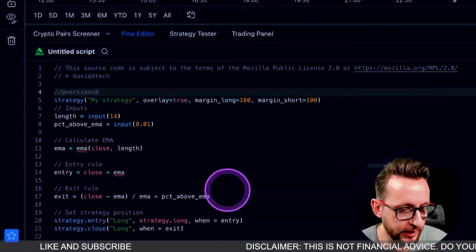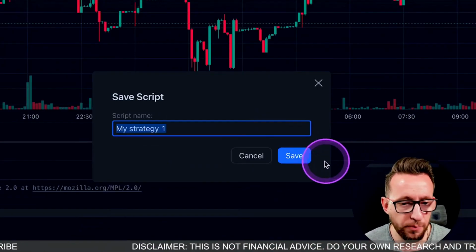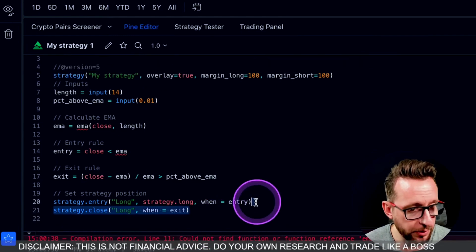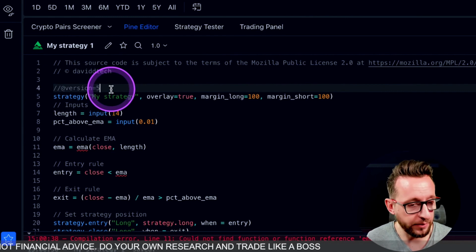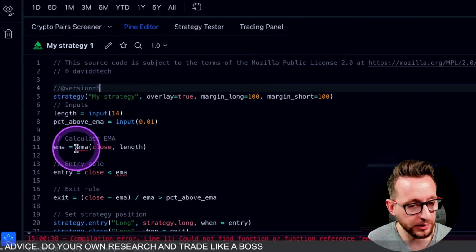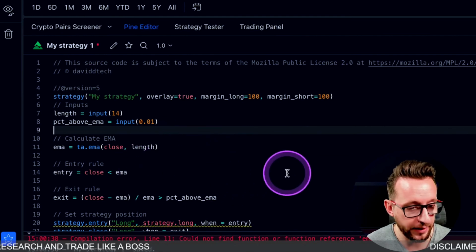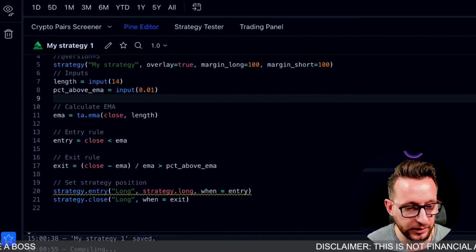Okay, so I've copied and pasted it in here, as you can see. Now we're going to go over to the top over here, save. Now this one probably won't have the problems of the EMAs. We have an EMA problem. Now this is what I was talking about, strategies 4 and 5. Now we're going to have a mix of 4 and 5 here. To fix this, all I'm going to have to do is write TA in front of the EMA, and that should fix the problem without any problems. Okay, let's go and have a look to see whether it works.